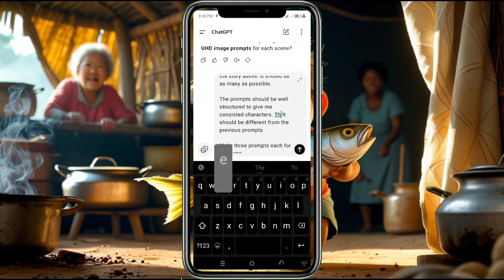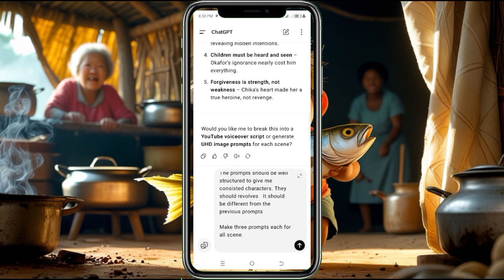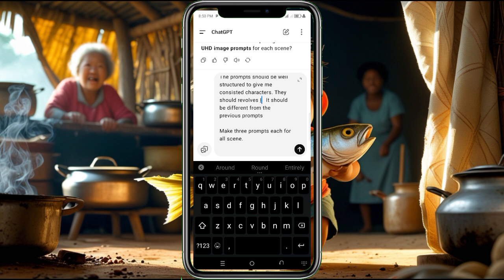They should revolve around Igbo setting. The reason why I had to add that they should revolve around Igbo setting is because we already have names like Adaobi, Chika, Ikem and Okafor.